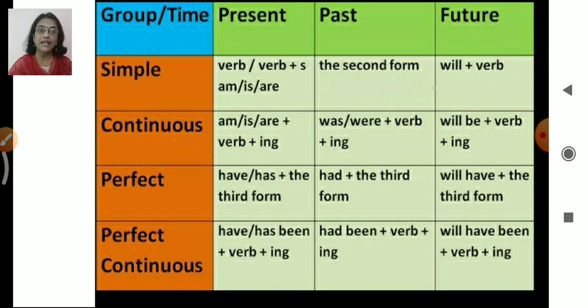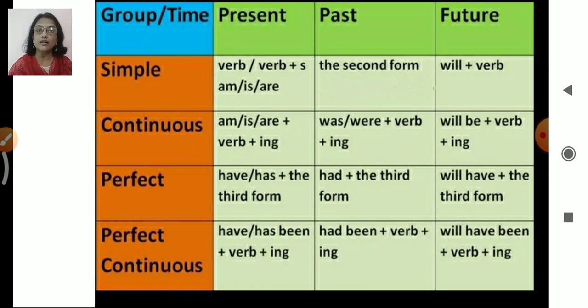Had plus the past participle, that is the third form. Had played. Then how is the future perfect? Will have plus the third form. So will have plus the third form, right? Which is the third form? Past participle, right? Will have played.